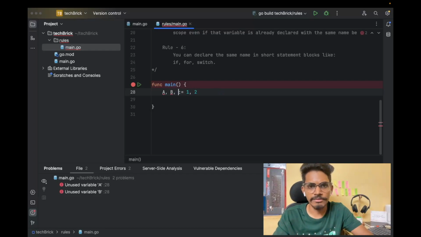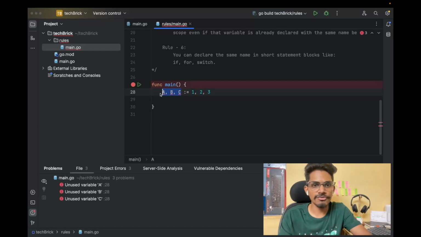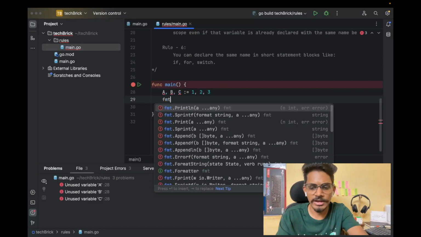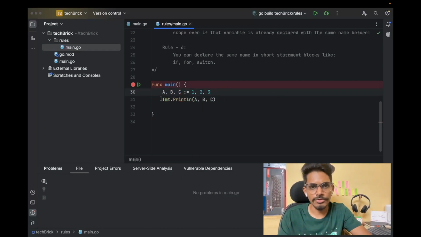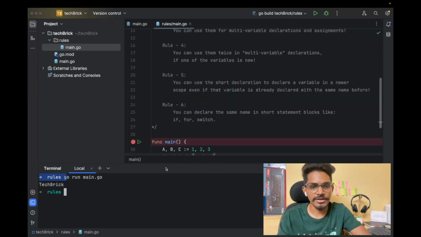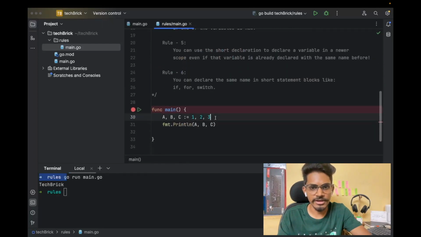If I want to declare even three variables, I can simply declare and initialize them. The error it is showing is because those variables are unused. Let's print them to eliminate the error. Now all are used and the errors are gone. So multi-variable declaration and initialization, everything we are doing here using shorthand notation.